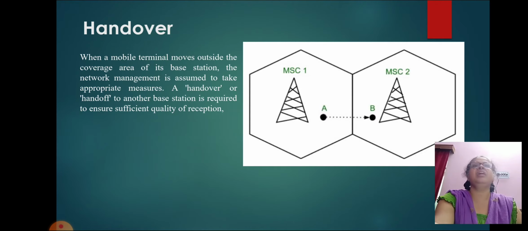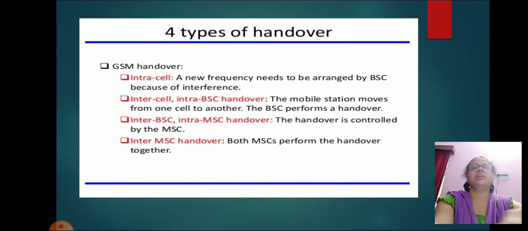Now we will learn another concept which is called handover. When a mobile terminal moves outside the coverage of its base station, the network management is assumed to take appropriate measures. A handover or handoff to another base station is required to ensure sufficient quality of reception.